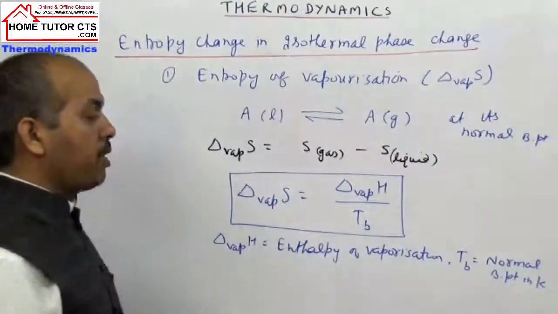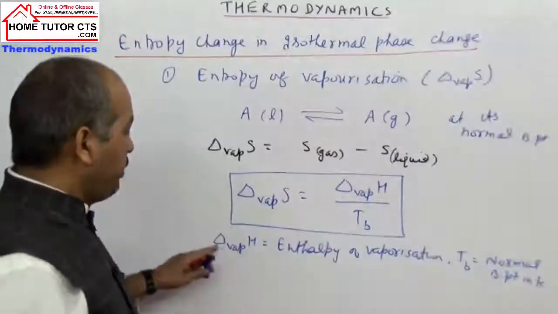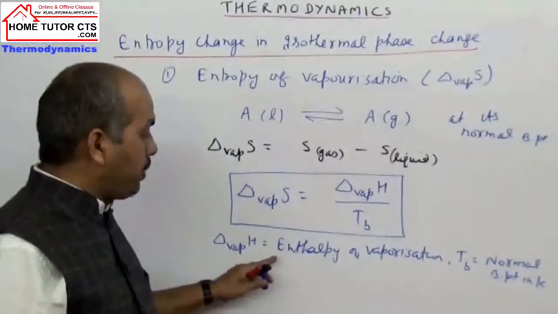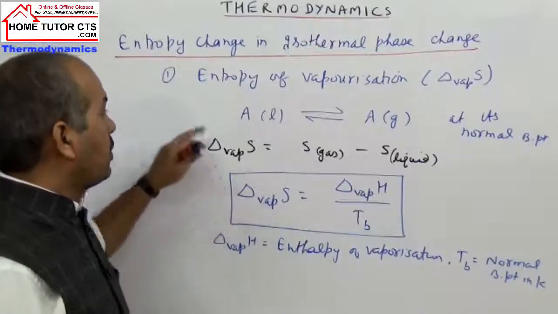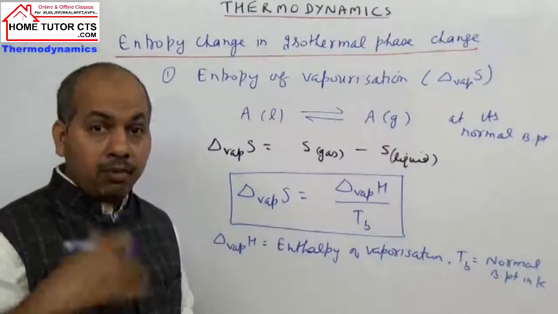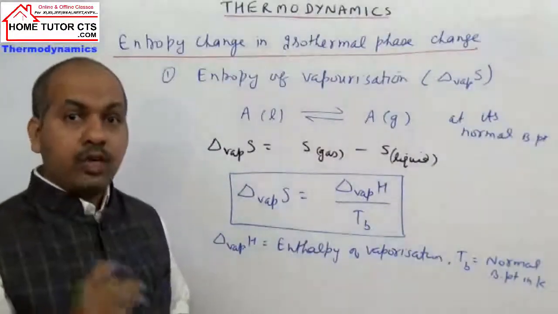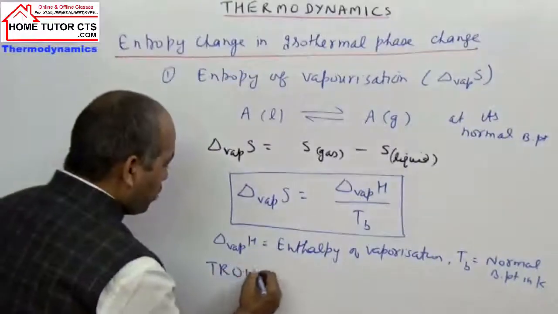Now this relation of entropy and enthalpy of vaporization is helpful to us in one different way. One rule is used, called Trouton's rule.